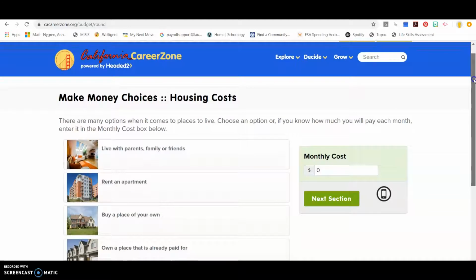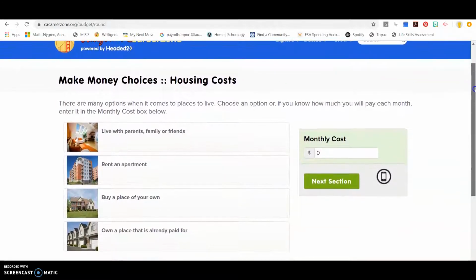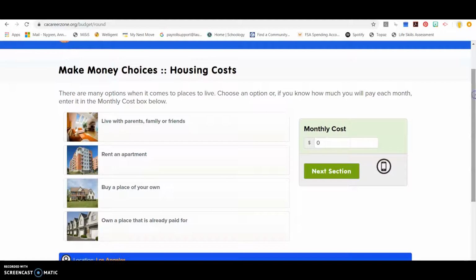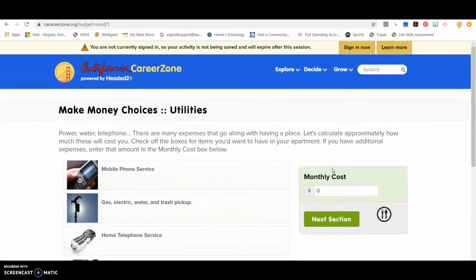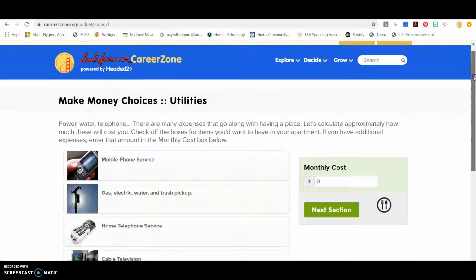Then it will bring you through a sequence of different categories. So housing costs is the first one. So this one's asking you, where do you plan on living someday? Do you plan on living with parents, family, friends, renting an apartment, buying a place of your own, or owning a place that's already paid for? So I'll just go through this as an example. I'm going to choose rent an apartment, and that pulls up here what the monthly cost for that in Los Angeles County is.